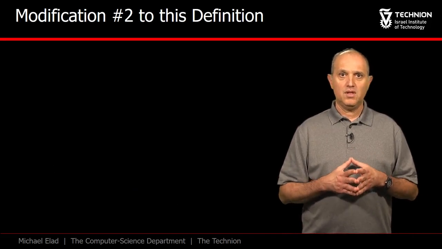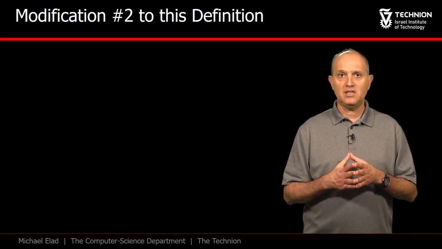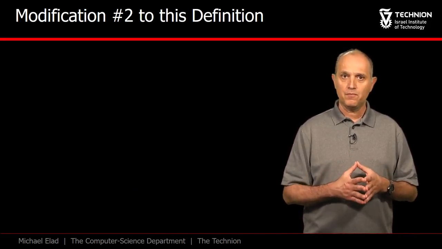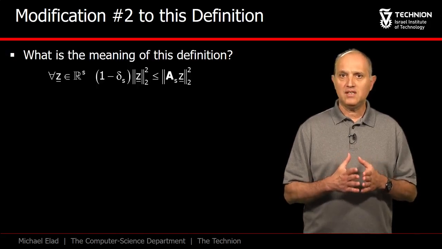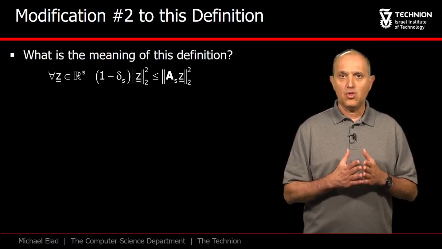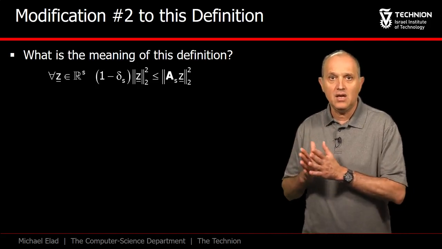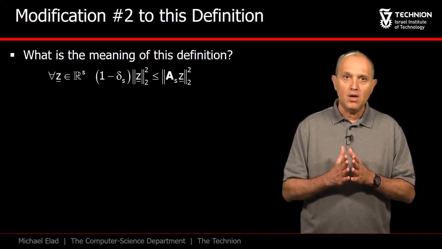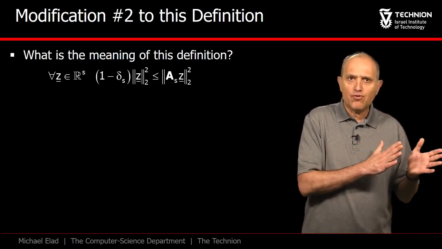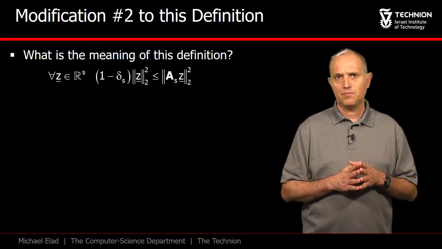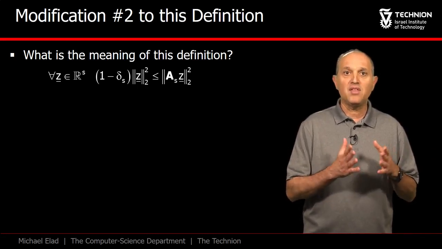The expression we have just written stands as a requirement on the matrix A. It states that for all z vectors of length S, the norm of AS times z must be bounded from below by a value not far from the norm of z itself. Delta S quantifies this length deviation.